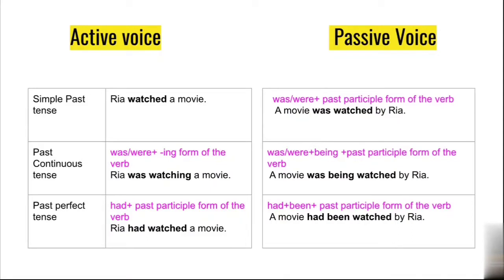What will happen in passive voice? Had plus been plus past participle form of the verb. A movie had been watched by Riya.